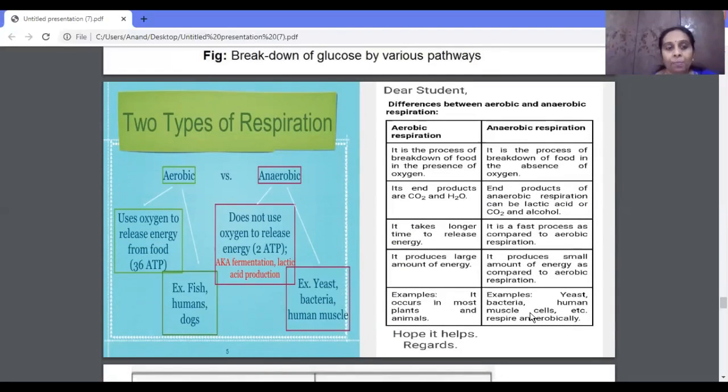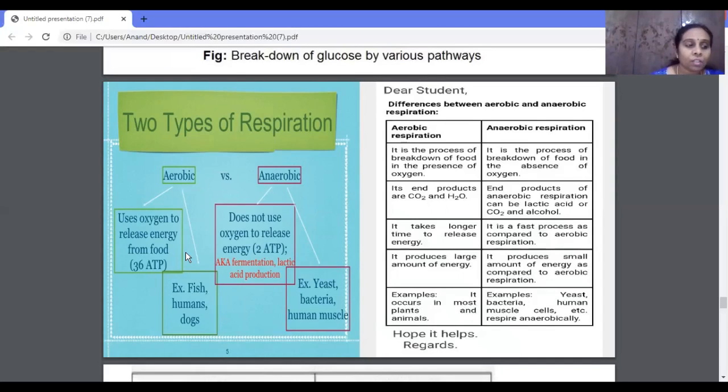It's a type of respiration where they make use of oxygen for converting food into energy, that is breaking the glucose into energy. If it takes place in the presence of oxygen, we call it aerobic respiration. If the conversion of glucose into energy takes place in the absence of oxygen, then we call it anaerobic respiration.